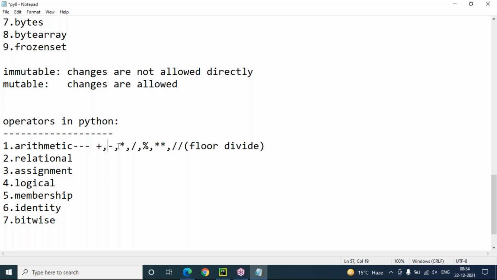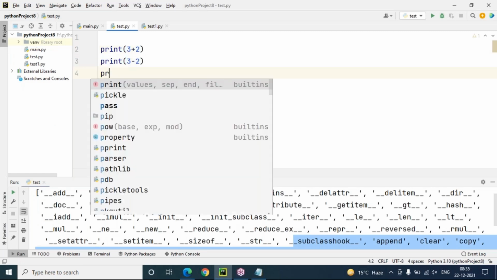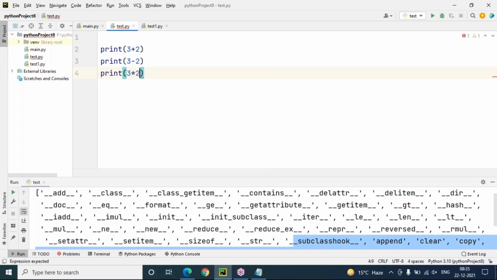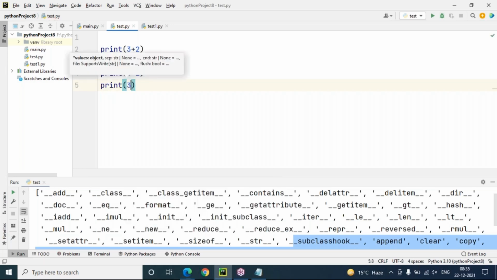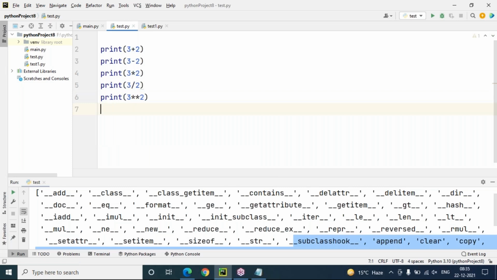Okay. Addition, subtraction, multiplication, division, modulus. This is power: double star indicates power, single star indicates multiply, and double slash indicates floor divide. Let's quickly show you. Here you can see 3 plus 2, 5. This is very simple. 3 minus 2, 1. 3 into 2, 6. 3 by 2, 1.5. 3 double star 2, 3 to the power of 2, 3 square, 9. Print 3 modulus 2, that is 1. Print 3 double slash 2, that is 1.